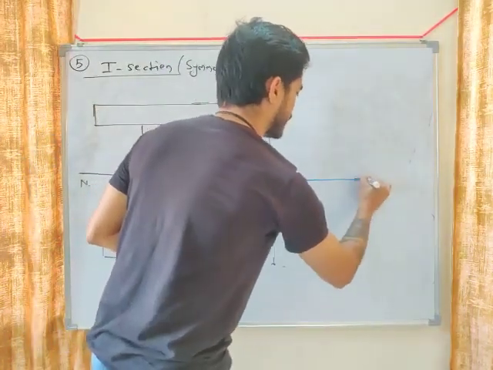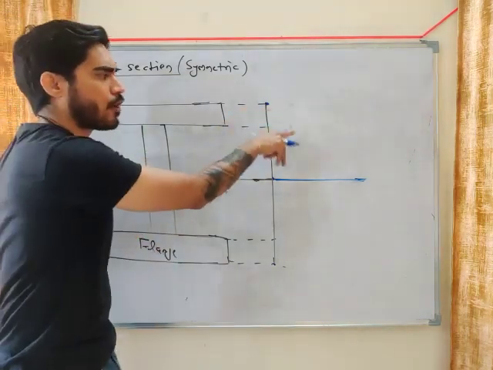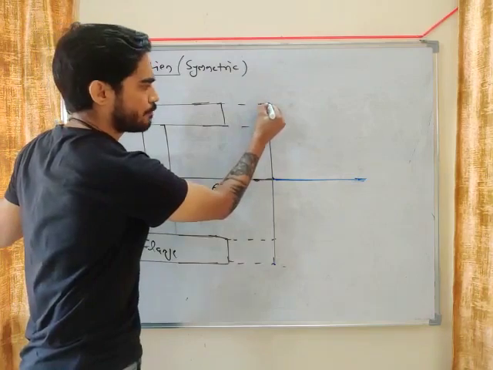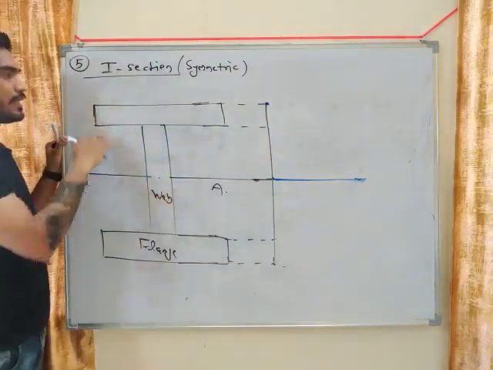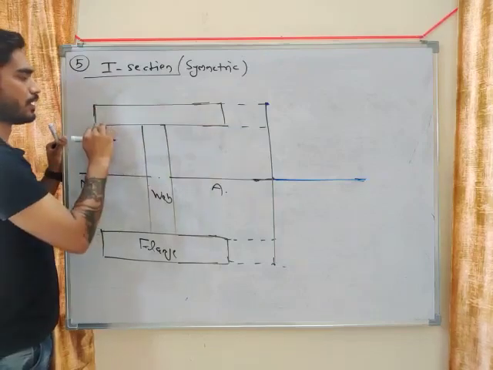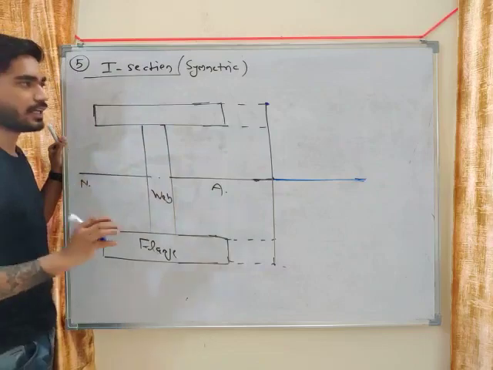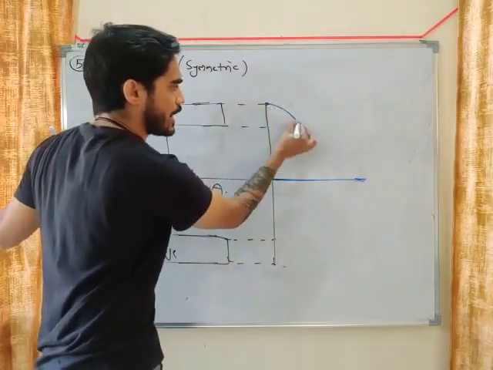If you draw the diagram from top to bottom, what will you get? From top, if you start moving downwards, your A Y bar will start to increase. Here A Y bar will be 0, here A Y bar will be something, and here A Y bar will be increased. So A Y bar will start to increase, so your tau will start to increase.